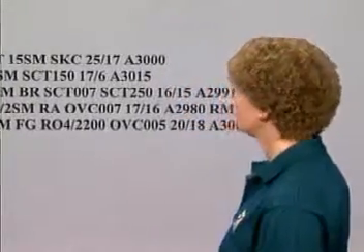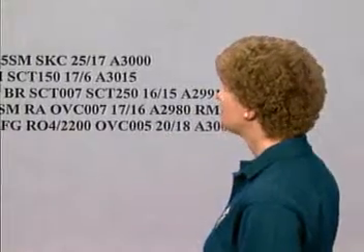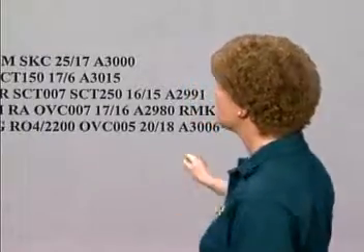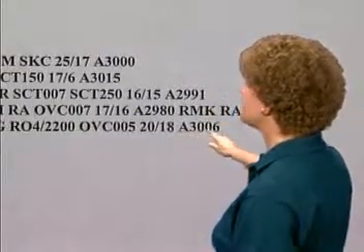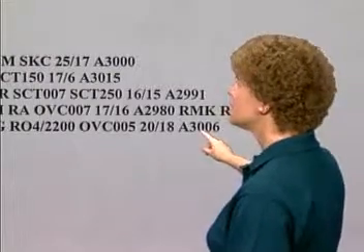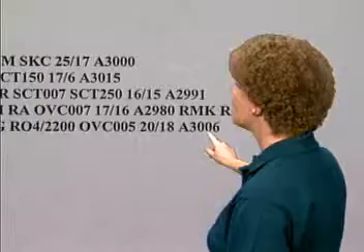Let's go ahead and finish off reading the report. Next, you find the temperature, which is 20 degrees C, and the dew point, which is 18 degrees C. 20 degrees C is about 68 degrees Fahrenheit, and the dew point of 18 degrees C is about 64 degrees Fahrenheit. The next item is the altimeter setting, and you can always recognize it by the A in front of it. Put a decimal point in the middle of those 4 digits, so the altimeter setting here is 30.06, and that's what you'd enter in the altimeter setting window of your 747 if you were departing from Kennedy Airport in New York.